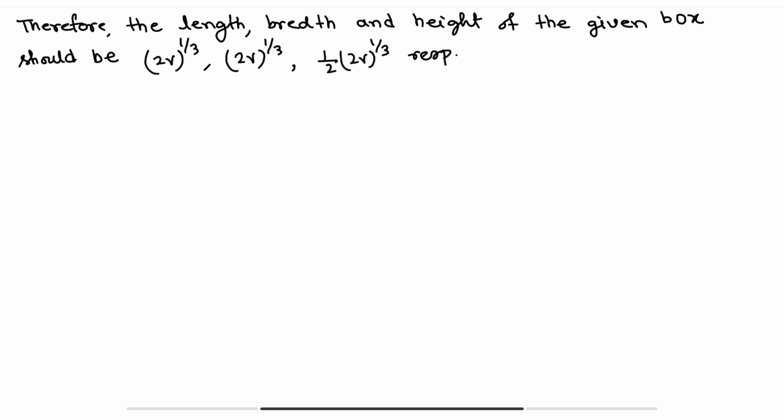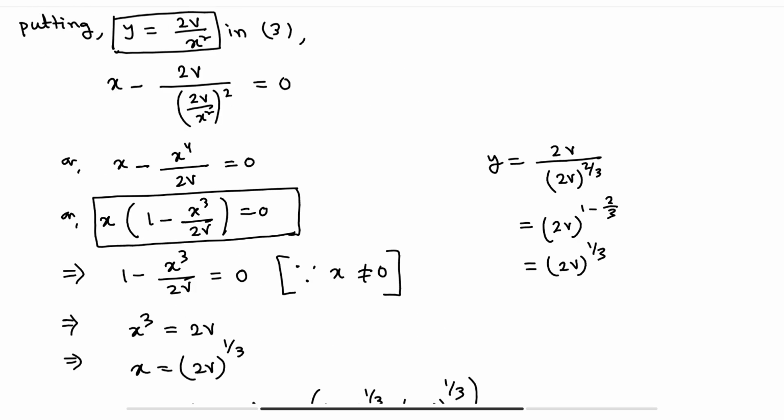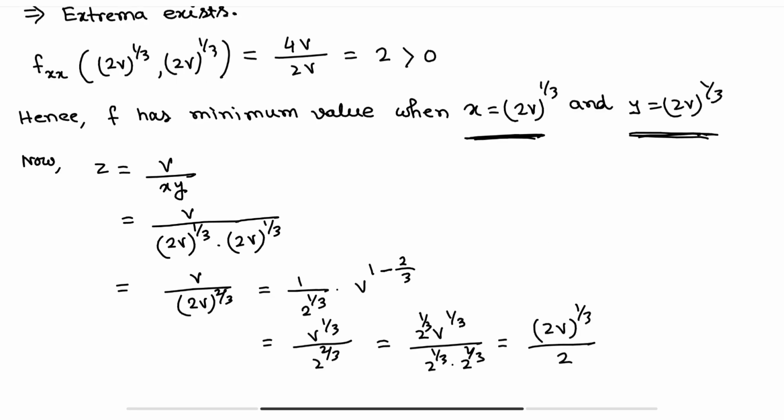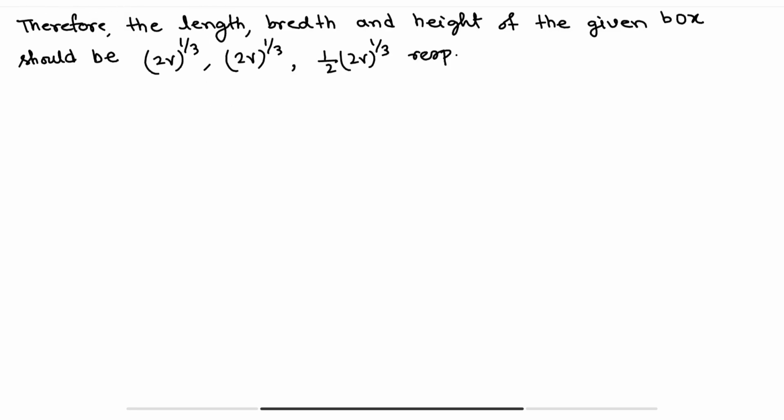Clear? Okay, so this is a very important problem, and I think you have understood this one. You can solve almost the same type of problem. Let's solve the second one.